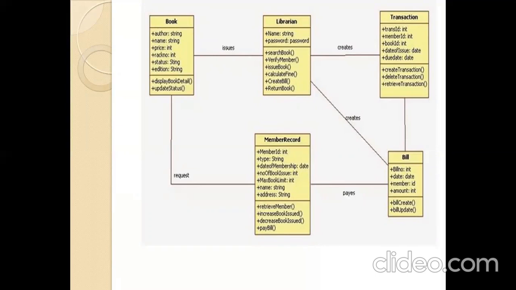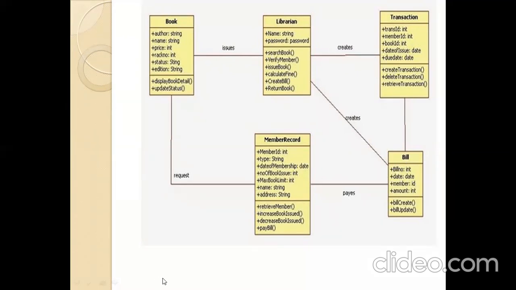The book is requested by members, the book is issued by the librarian, and the librarian creates a transaction. After completion of the transaction, we create a bill, and the bill is created by the librarian. The bill is paid by the member.